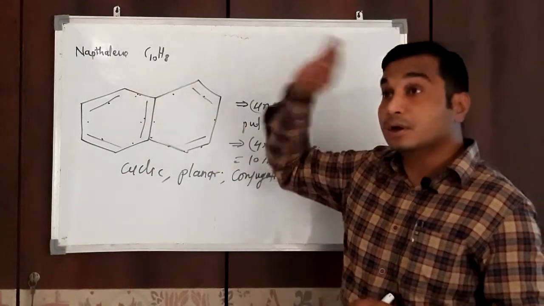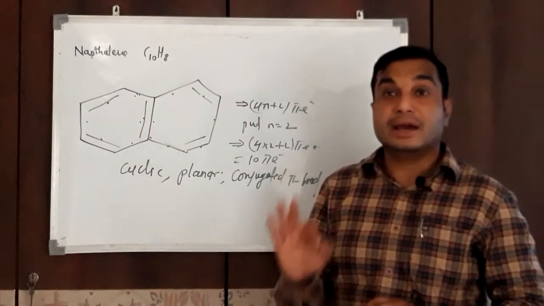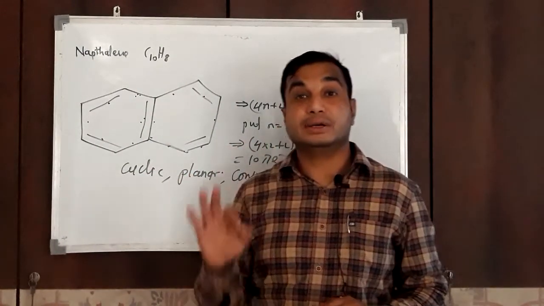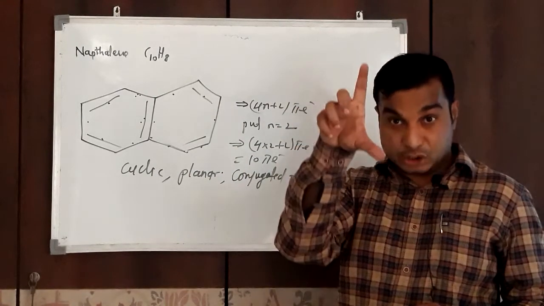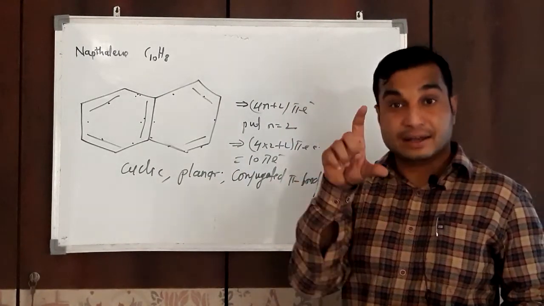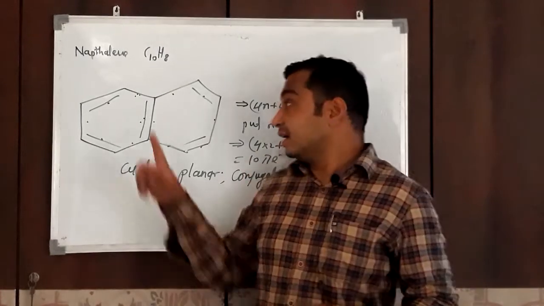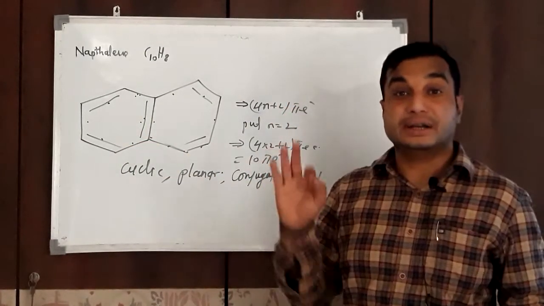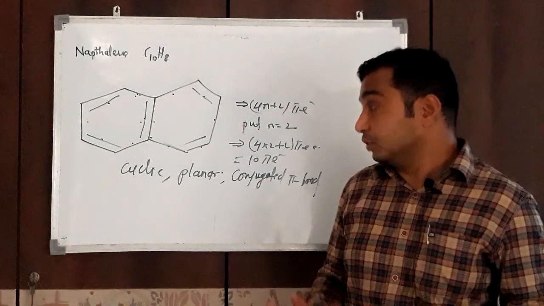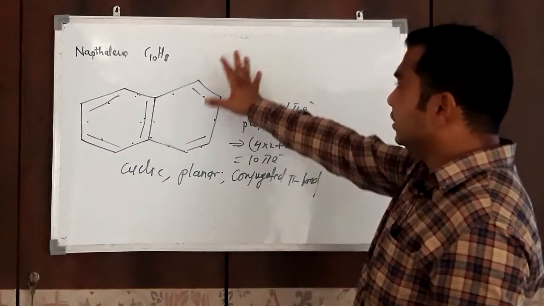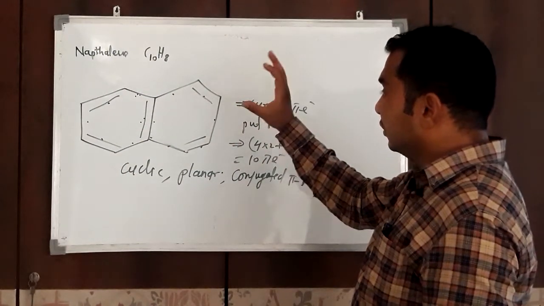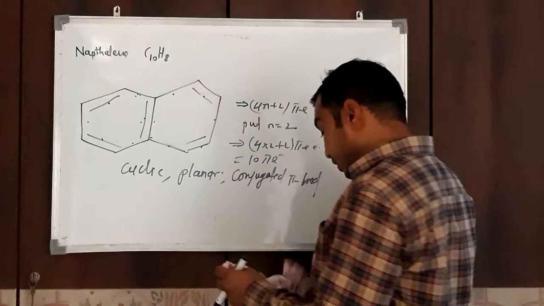If a compound satisfies these 4 major criteria, then that compound is said to be aromatic. Very simple.